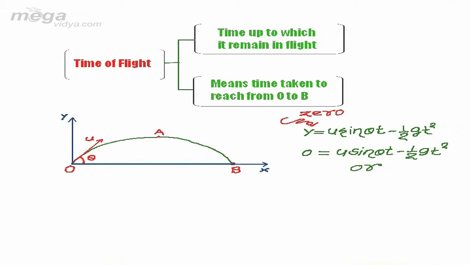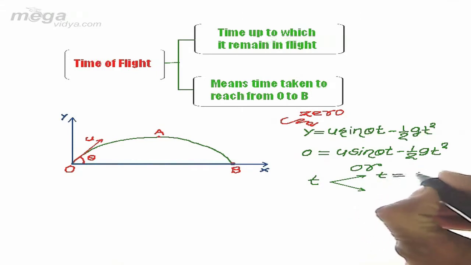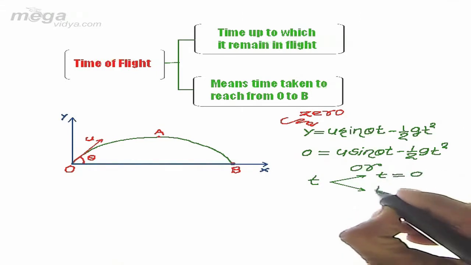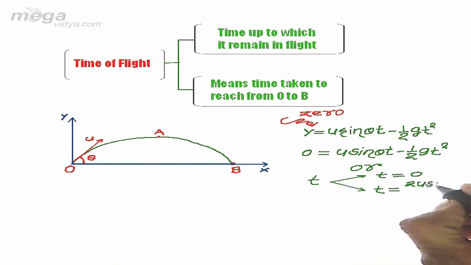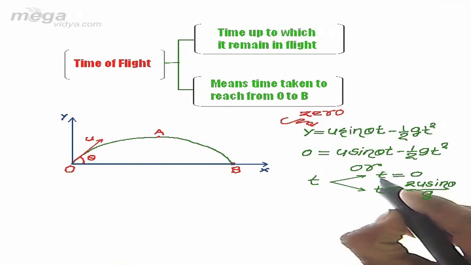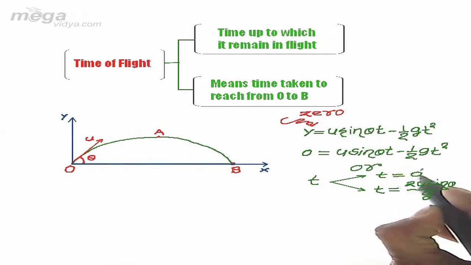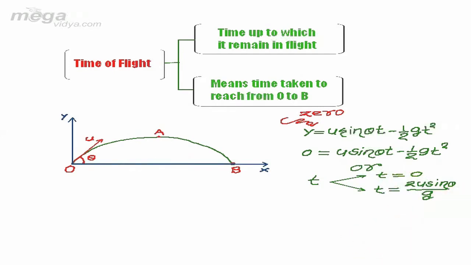After solving we get two values of time t, one is t equal to 0 and the other is t equal to 2u sine theta divided by g. This t equal to 0 is the time when the projectile has been thrown, and after the other time the projectile returns to the ground and strikes somewhere at B.